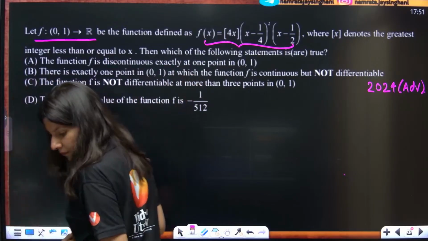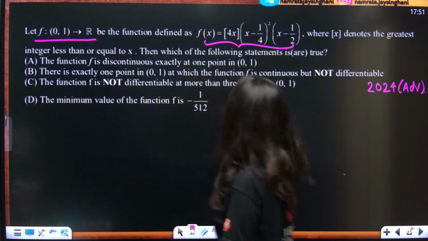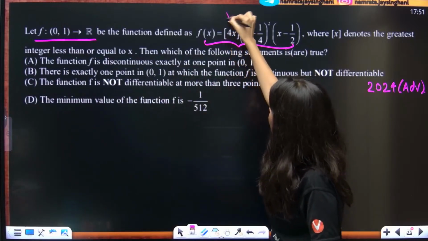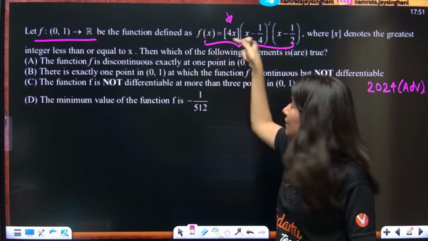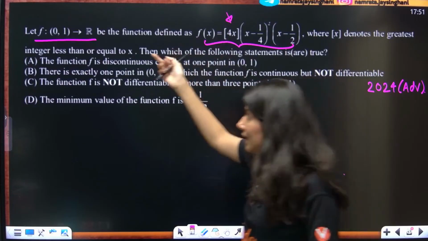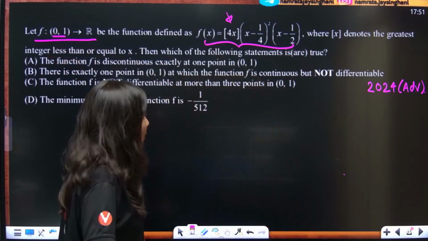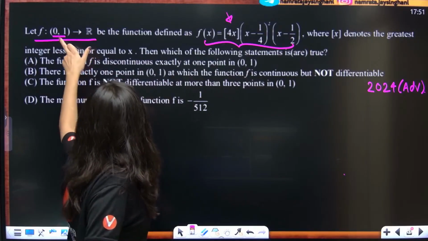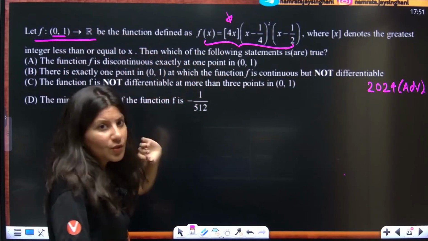Can you see 4 times GIF of x over here? Just tell me when exactly this 4x is going to become an integer in 0 to 1. If you put x equals to 0, you will get an integer, but x equals to 0 you can't put.